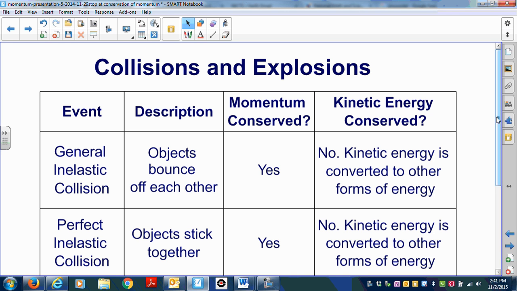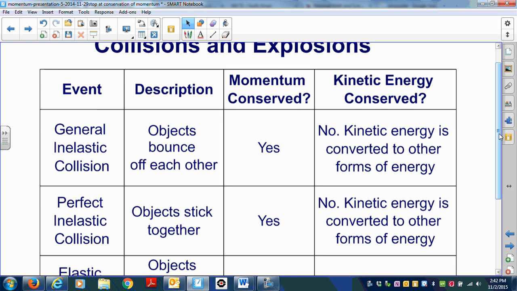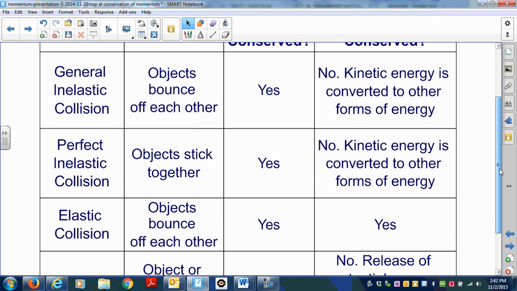Okay, so let's say the event is a general inelastic collision. The description would be objects bounce off each other. Is momentum conserved? Yes. Is kinetic energy conserved? No. Kinetic energy is converted to other forms of energy in this case. What if we had a perfect inelastic collision? Well, in this case, the objects stick together.